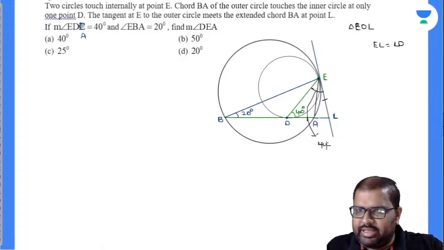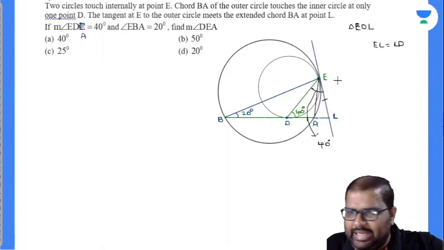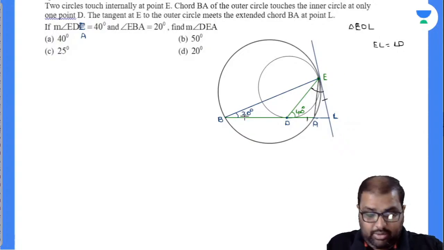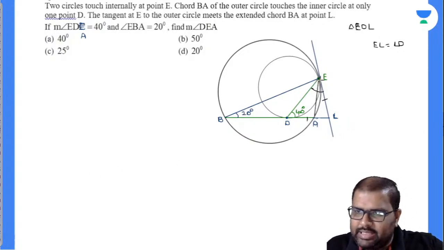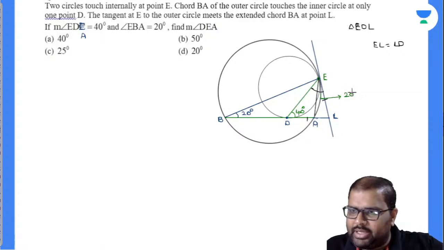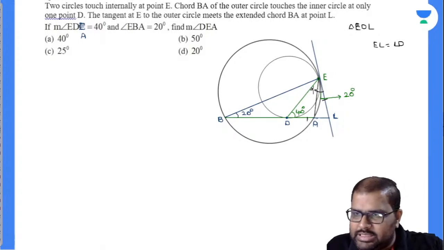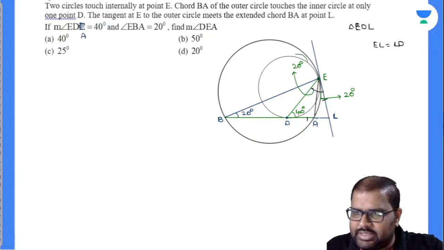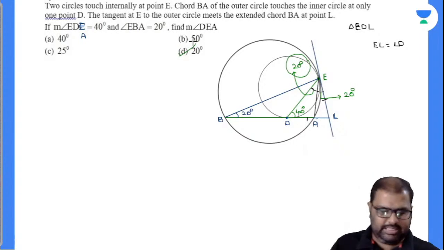Now, you are asked to find this value, DEA. This angle completely is 40 degrees. Now, closely observe there. 20 degrees is the angle formed by the two chords in a circle. EA is a chord and EL is a tangent. By the alternate segment theorem, the angle made by the chord and the tangent will be equal to the angle made by the chords in the alternate segment. This is 20. Now this part will be 20 because totally it is 40. Now what is the question asked? DEA value is how much? 20 degrees, and my option is D.